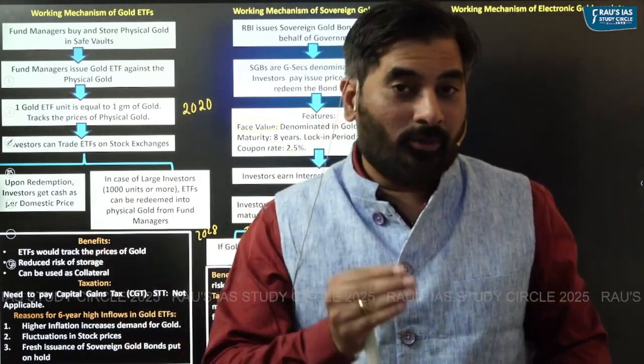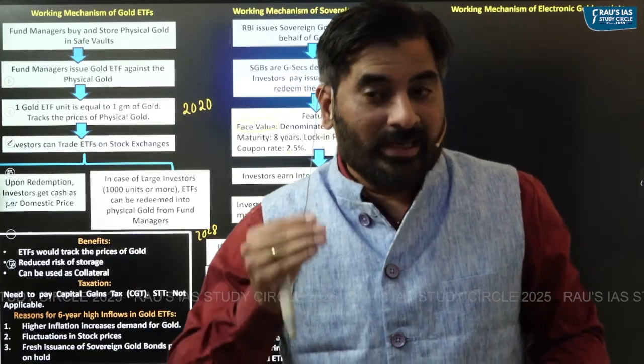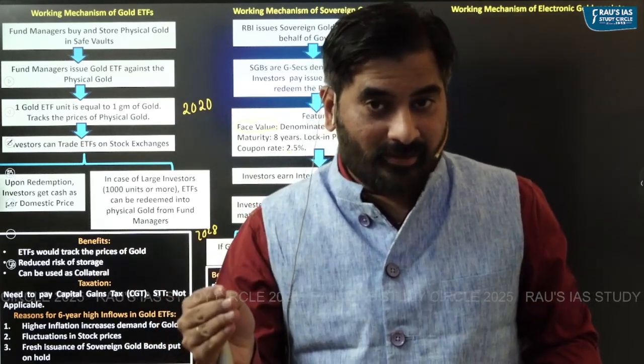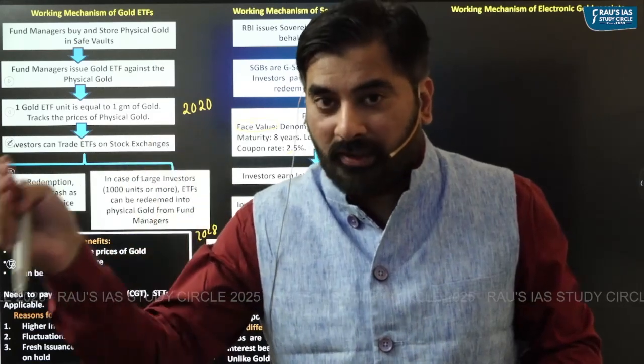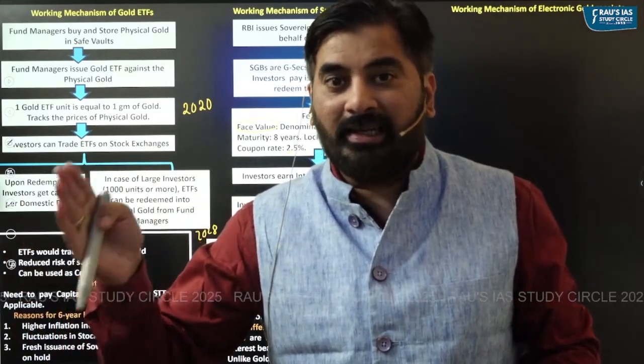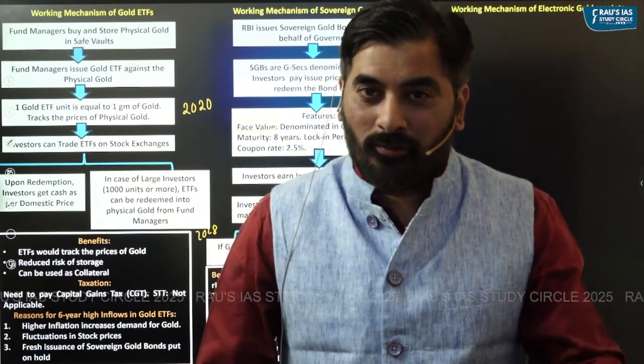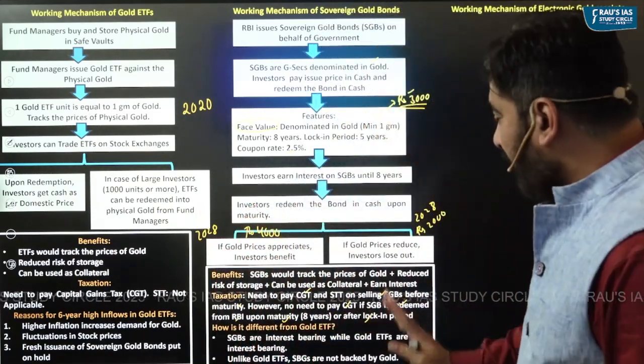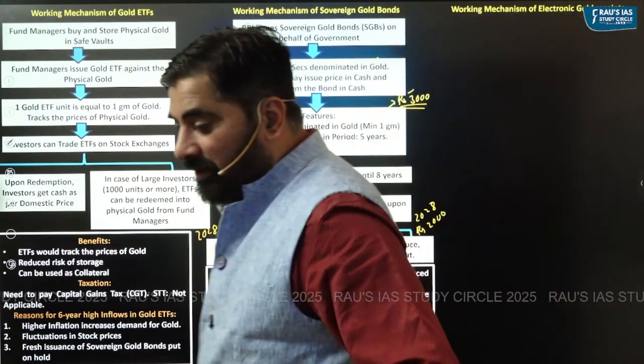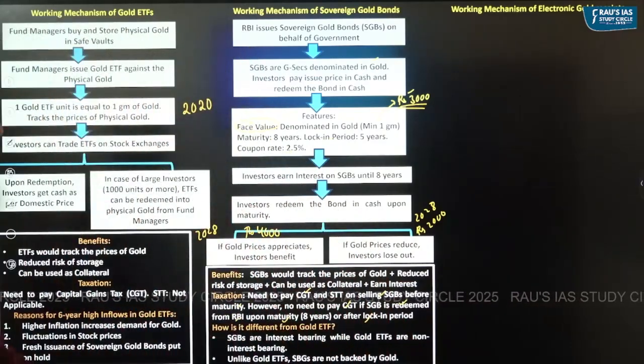That is one important difference. The second difference, as I discussed earlier, on gold ETF, you'll not be getting any interest, but on sovereign gold bond, you will be getting the interest. These are the two important differences.